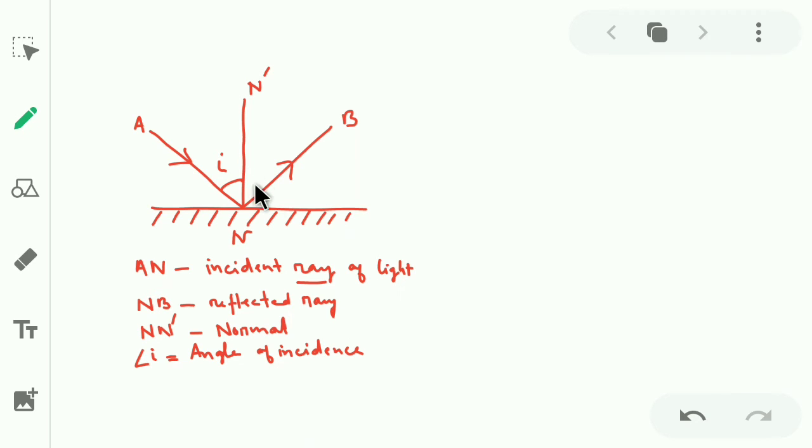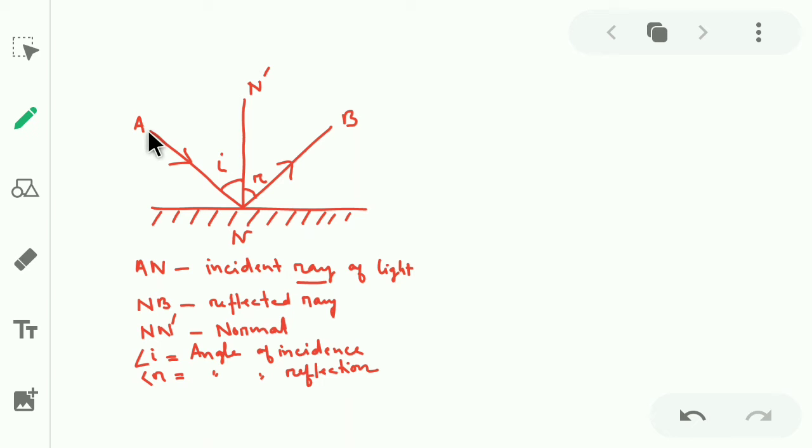Similarly, again see, this reflected ray NB makes an angle like this with the normal. This is angle R, called the angle of reflection. Okay, so just remember these names.